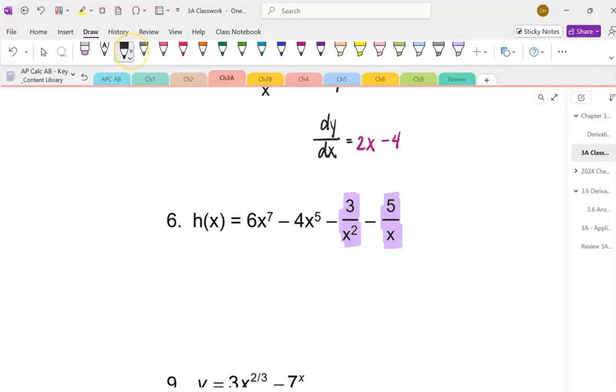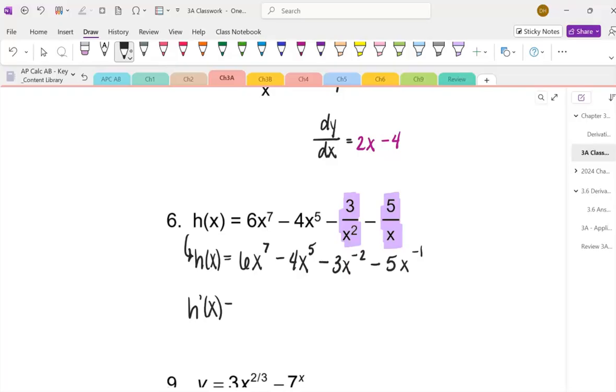Whenever you see this, you're going to have to change the actual function. So you've got h of x equals 6x to the 7th minus 4x to the 5th. X cannot be in the denominator, so you're going to bring it to the numerator by making the exponent negative. And then you can go ahead and go through the process of finding the derivative of h.